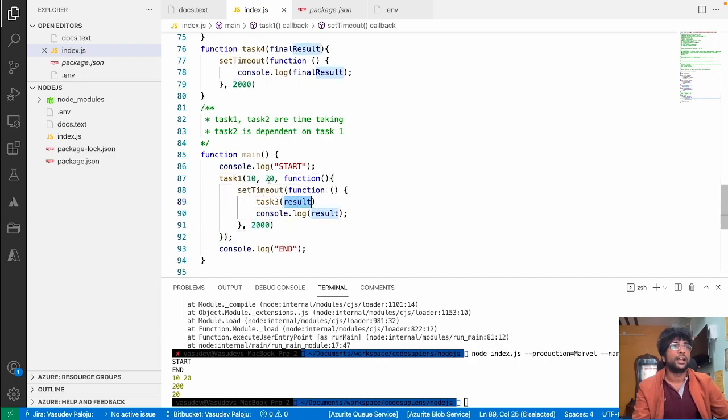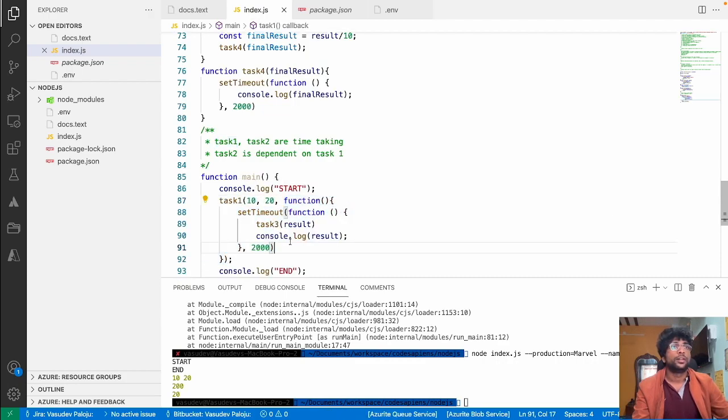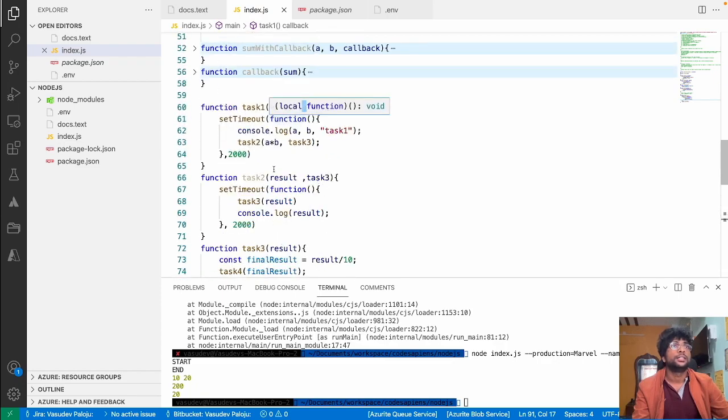So now I'll have the result. After completing my first operation, I have to call the callback function, that is task 2.